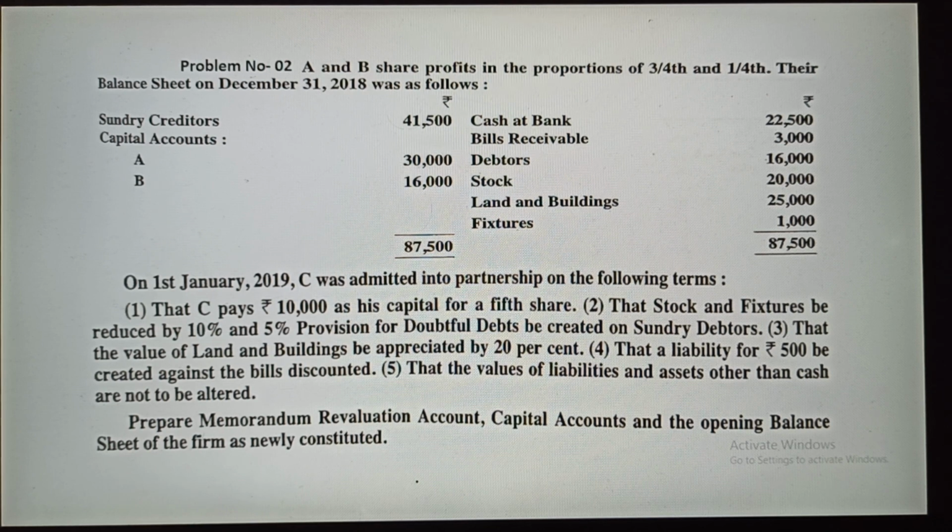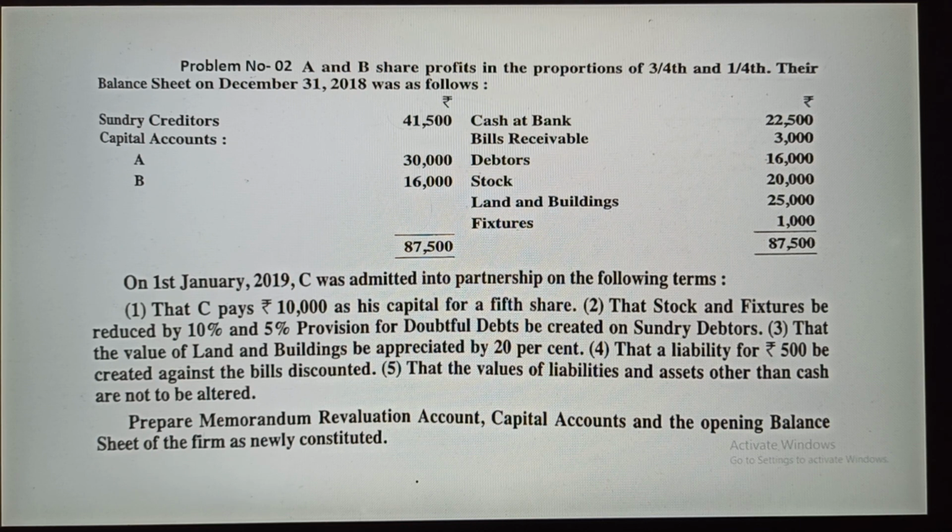What are the terms? We will see. First, C pays rupees 10,000 as capital for a fifth share. Fifth share means 1/5. Second, stock and fixtures are to be reduced by 10%, and a 5% provision for doubtful debts is to be created on sundry debtors.